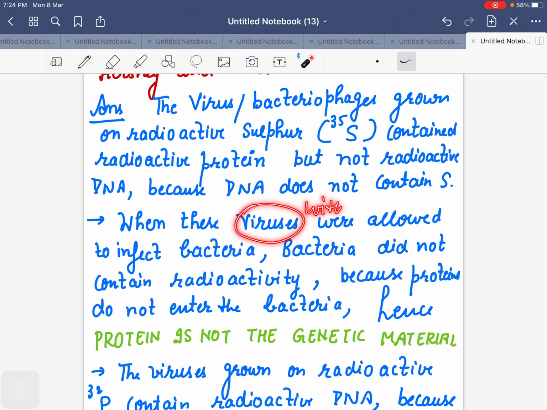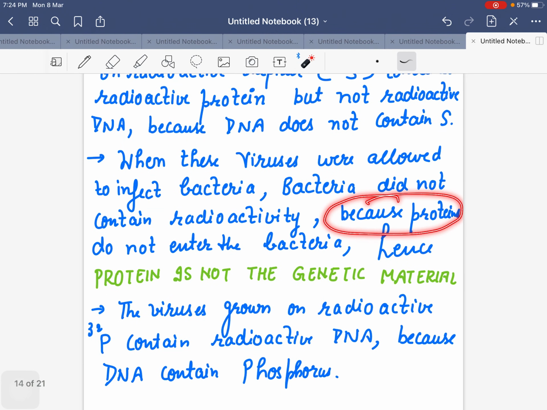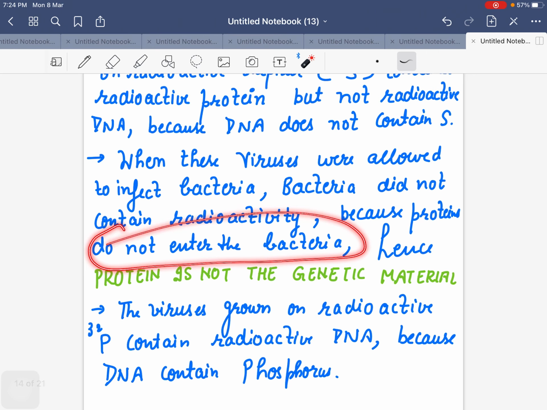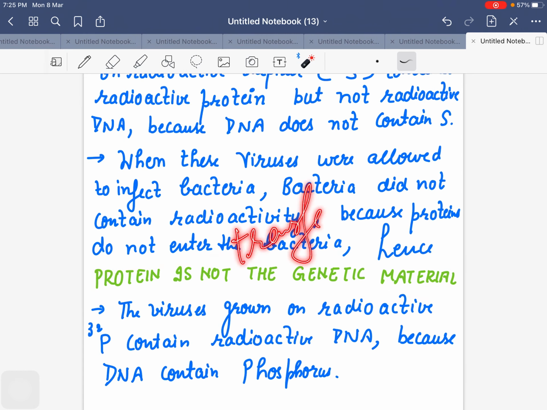When the viruses with sulfur 35 were allowed to infect bacteria, the bacteria did not contain radioactivity because proteins never transferred into the bacteria. So they proved that protein is not the genetic material.